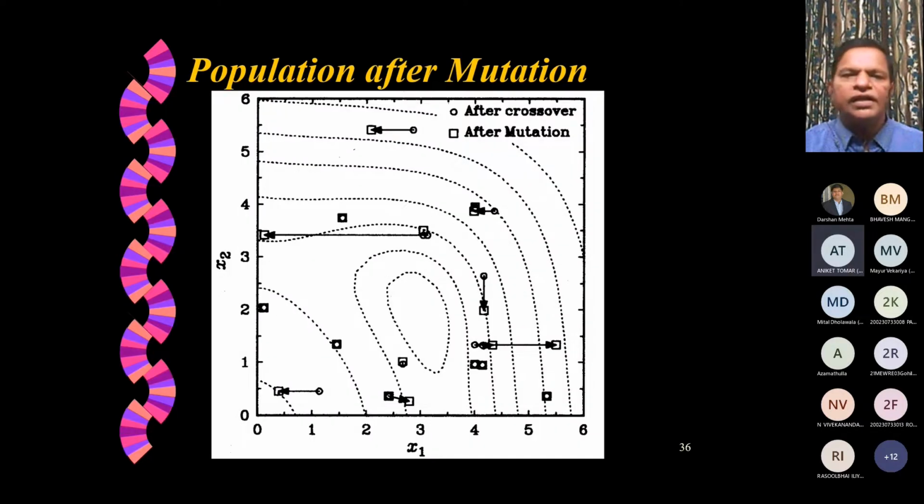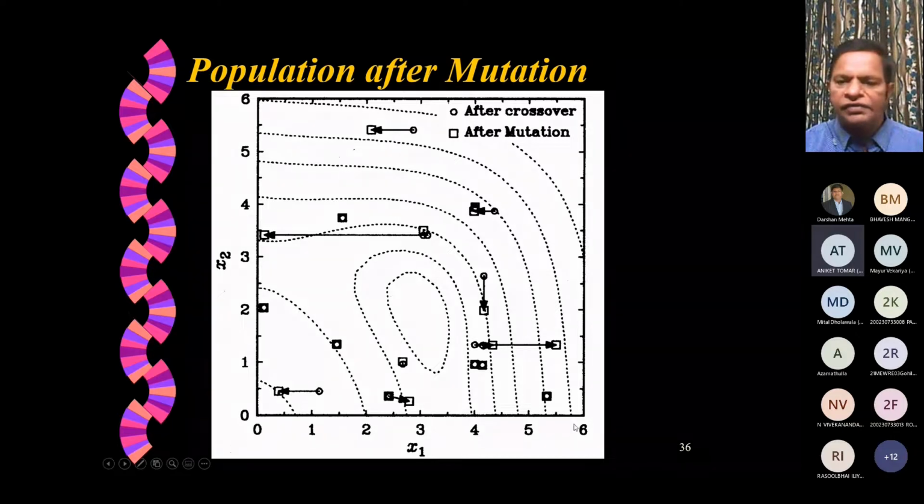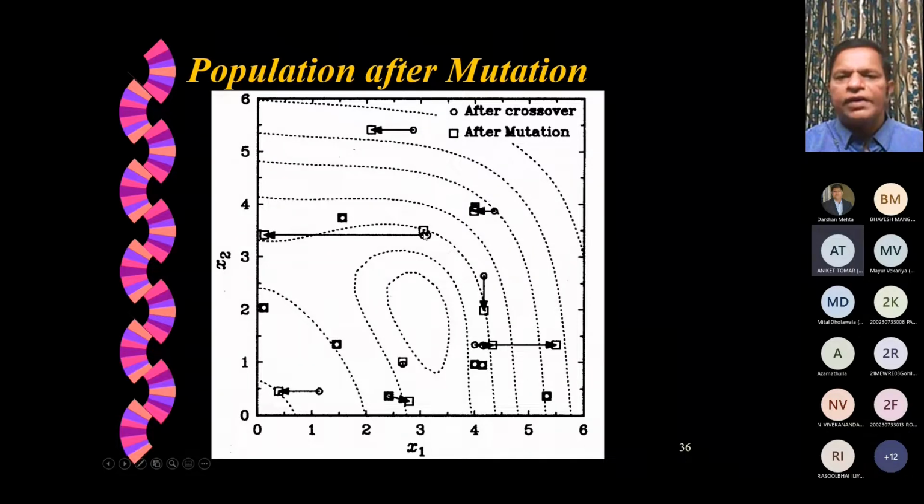Once that is done, what is happening? You can see it in the solution domain. This x1 has a range of 0 to 6 and x2 also has a range of 0 to 6. You can see after crossover the member is here, and after mutation it has moved to here.